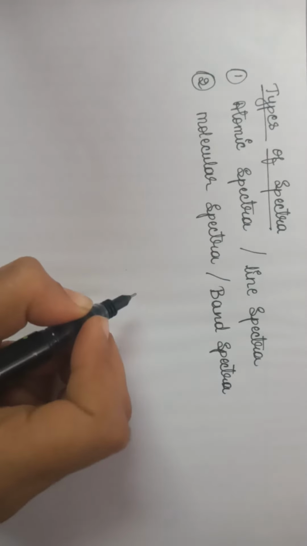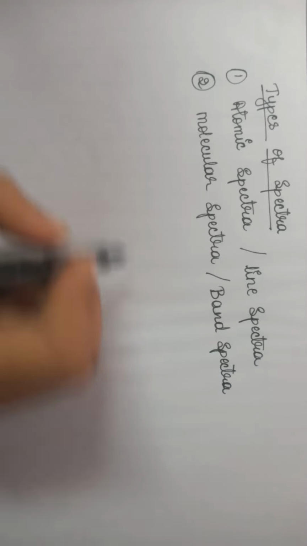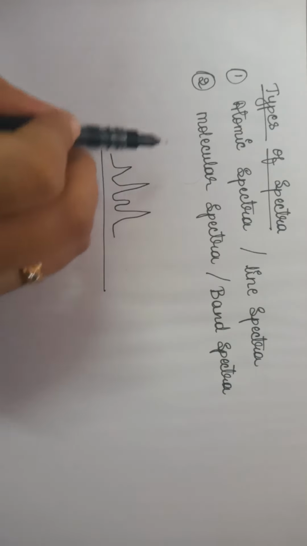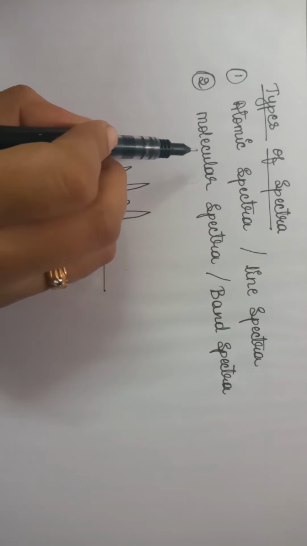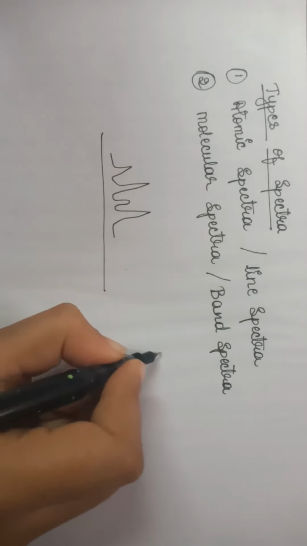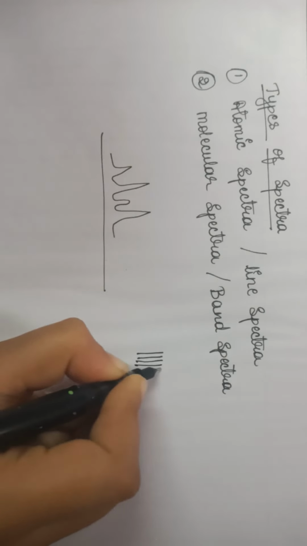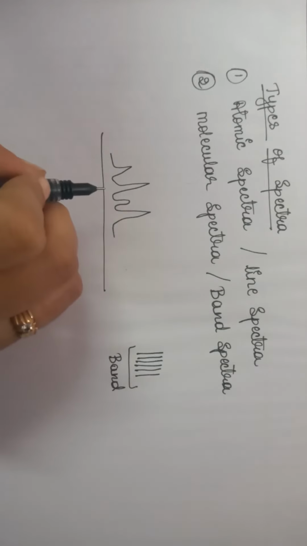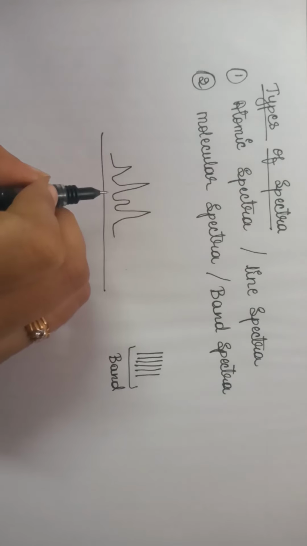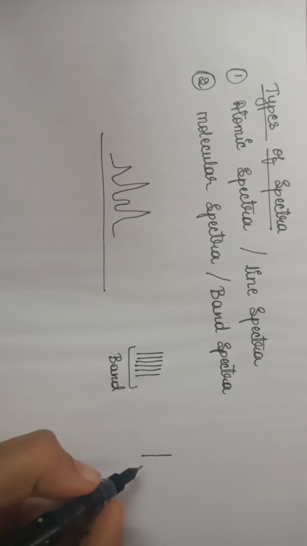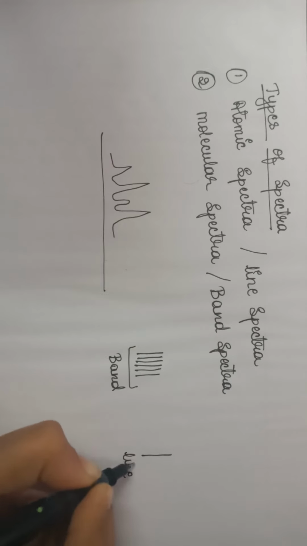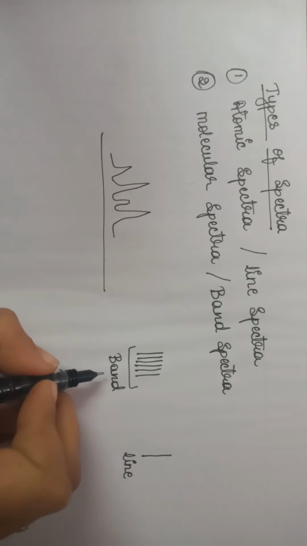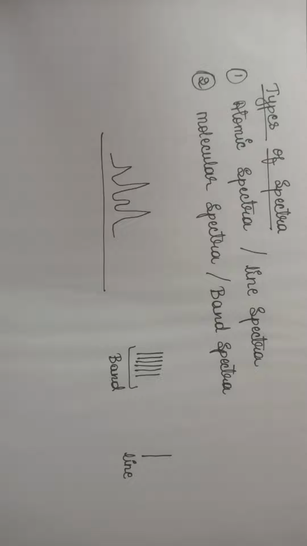Each type of element or each type of atom will give different signals in the spectra. A molecule is a combination of many atoms, so different atoms will give different lines in the spectra, so it looks like a band, hence it is called band spectra. Whereas in atomic spectra only one type of atom is present, it gives only one signal in the spectra. It looks like a single line, hence it is called line spectra. So this is the difference between molecular spectra and line spectra.